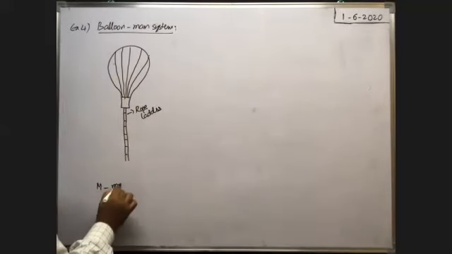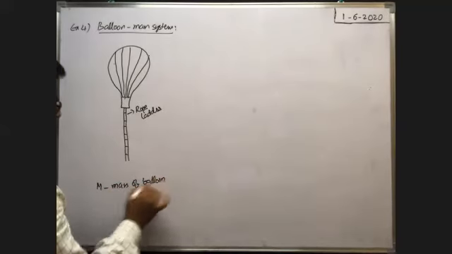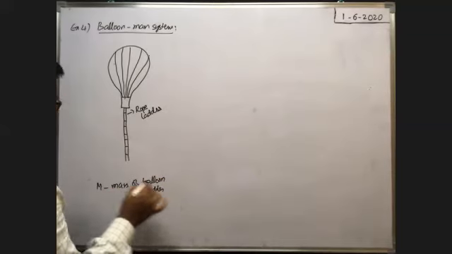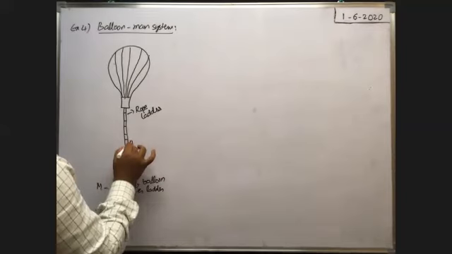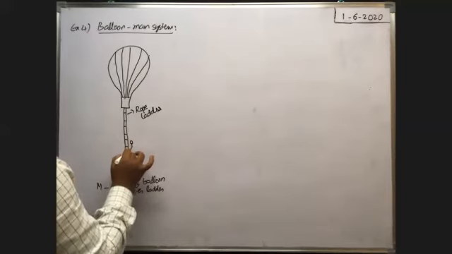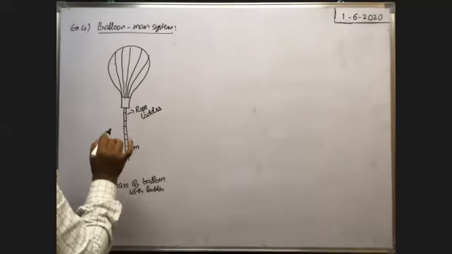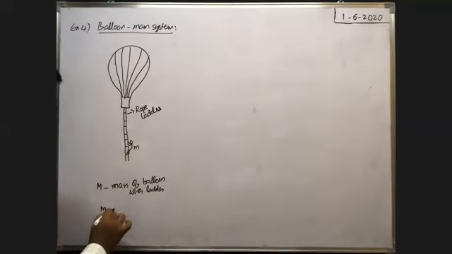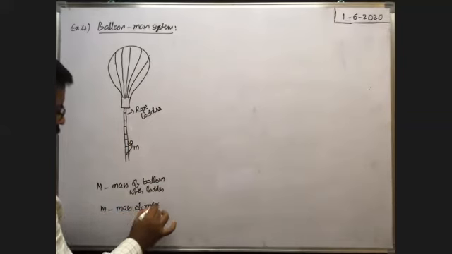is capital M. The mass of the balloon with ladder is M. Now a man of mass m is standing on the ladder. So m is the mass of the man alone.